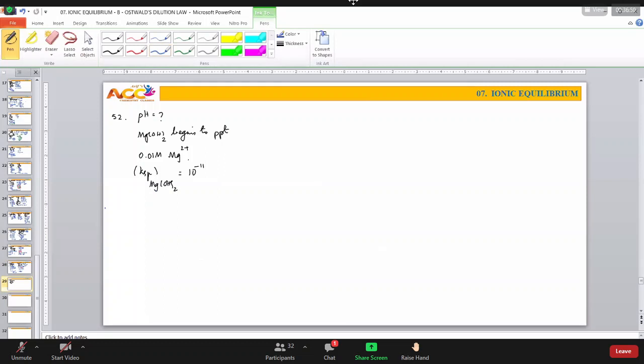Okay, let's see how to proceed for this. Now, this word, right? There are so many statements. I said that it just begins to start precipitate. To start the precipitation, we have to say nothing, sir. KIP must be equal to KSP. That's all. For all such type of statements, KIP must be equal to KSP. All right.